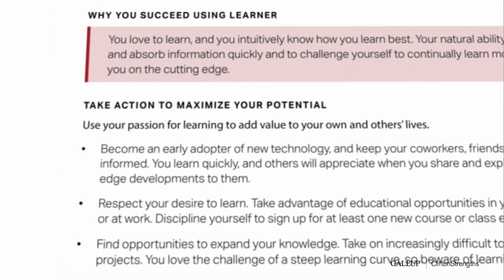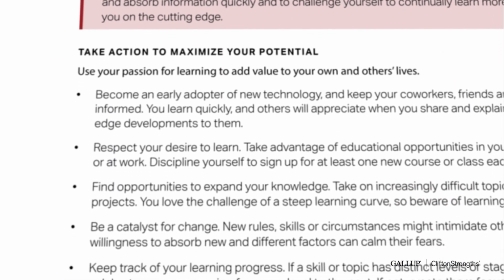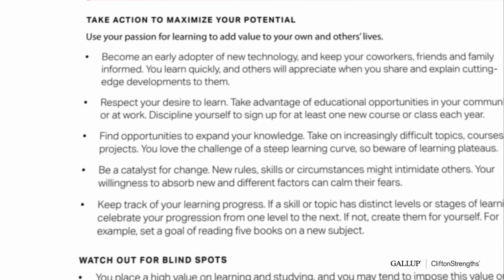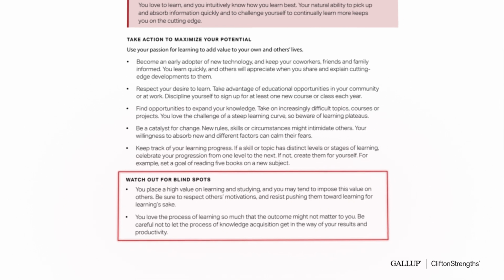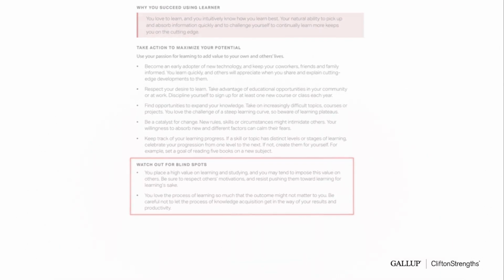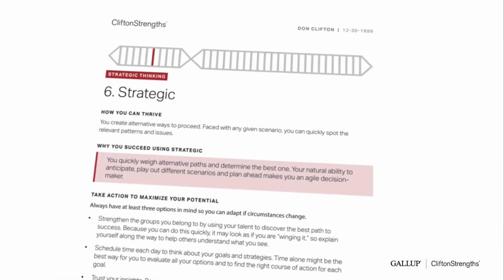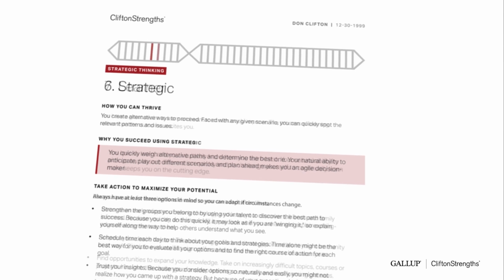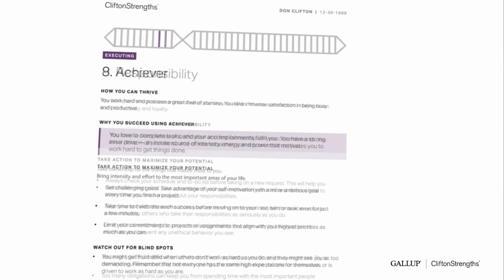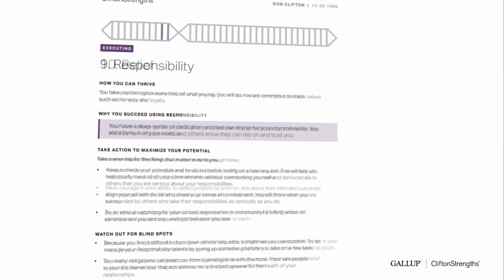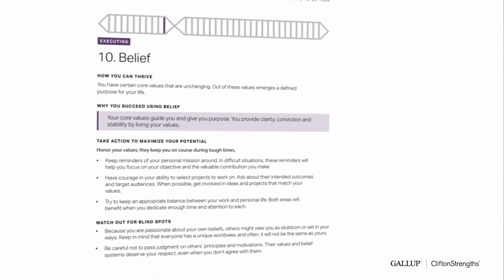You also get ideas for how to use each of your top themes to maximize your potential. And you'll even learn the blind spots of each theme. These are things to watch out for because they might get in your way of success. Next, shift your focus to Clifton Strengths 6 through 10. Your report helps you understand how to make the most of each of these themes and maximize your potential.